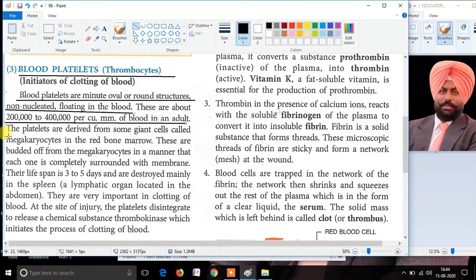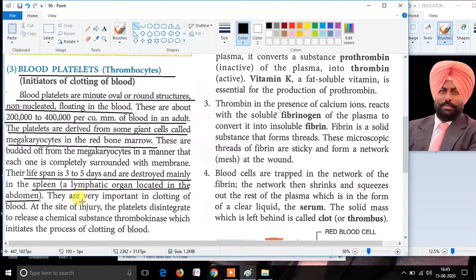The platelets are produced from the giant cells called megakaryocytes. These megakaryocytes are present in the red bone marrow. Hence, they are produced by megakaryocytes. The lifespan of blood platelets is near about 3 to 5 days, and they are mainly destroyed in the spleen, which is a lymphatic organ located in the abdomen.